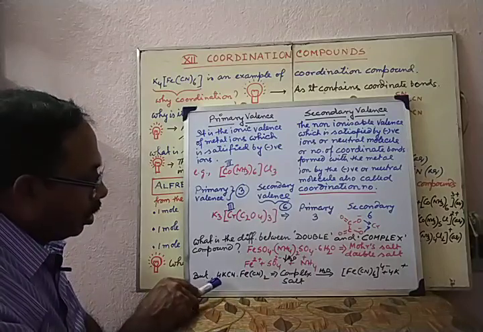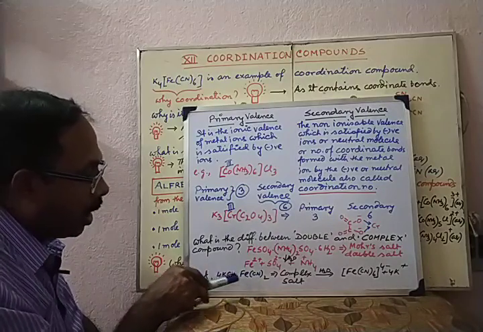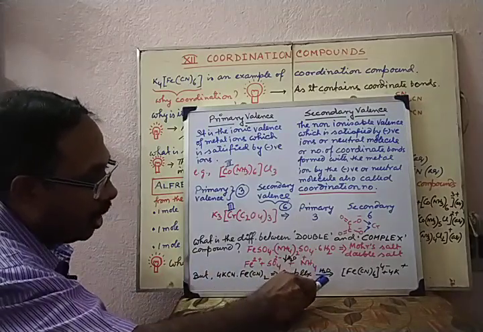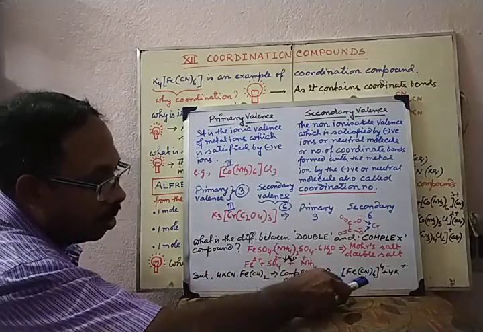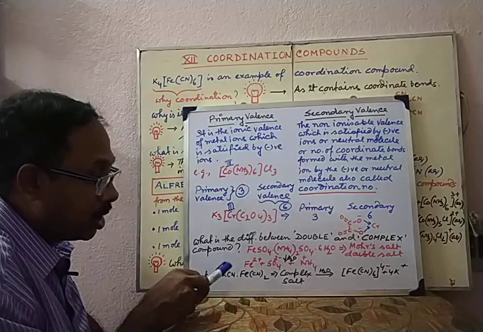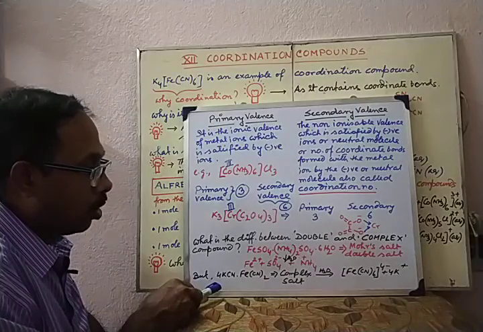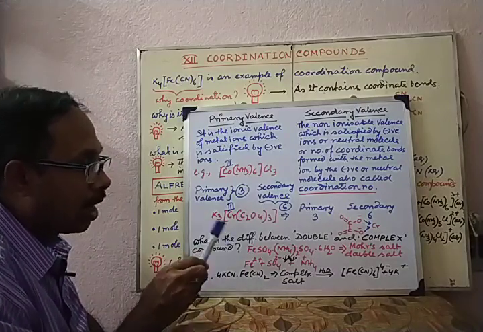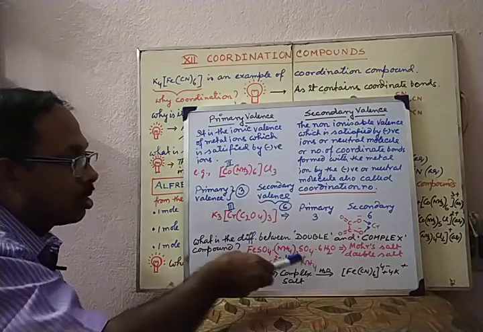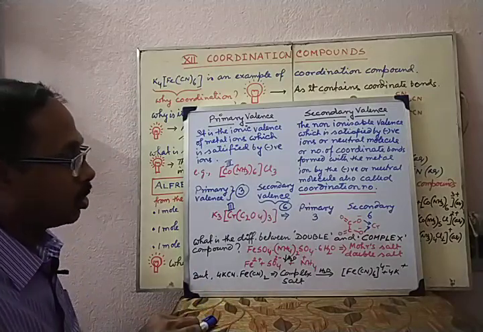But you find that 4KCN dot Fe(CN)2. This is looking like a double salt, but it is termed as a complex salt because when it is given in aqueous solution, it forms this ferrocyanide ion as the complex ion along with potassium ion. Hence, this compound, since it can form complex ion in aqueous solution, is termed as complex salt. So, complex salt can form complex ion in aqueous solution and double salt can form simple ions in aqueous solution. They cannot form complex ions in aqueous solution.